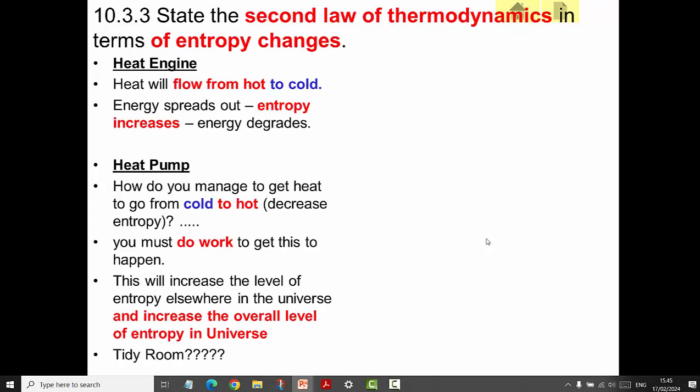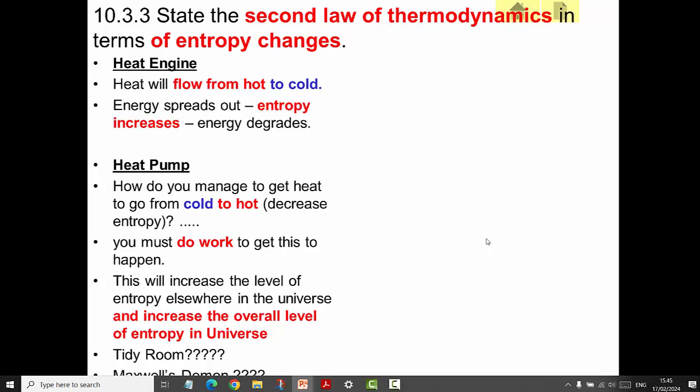What about your tidy room? How does your room get tidy? Well, its natural state, I think you should tell your parents, is actually one of disorder, because there are many more ways for it to be disordered than there are for it to be ordered. So how do you get a tidy room? Well, you have to do work to make it tidy. It doesn't happen by itself. So you should go home and get on with it.